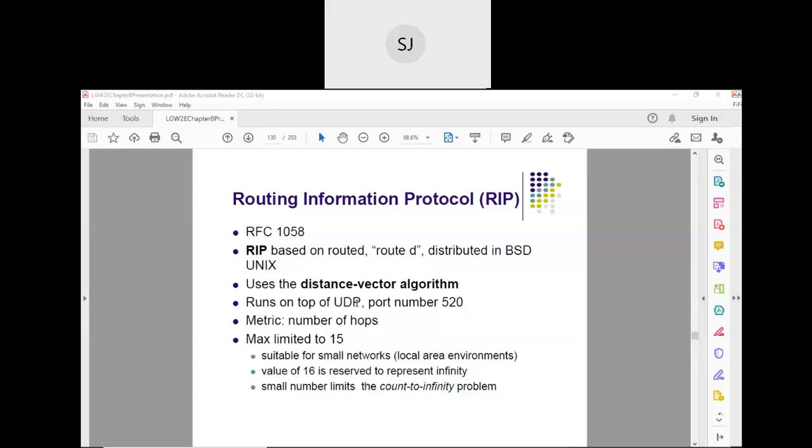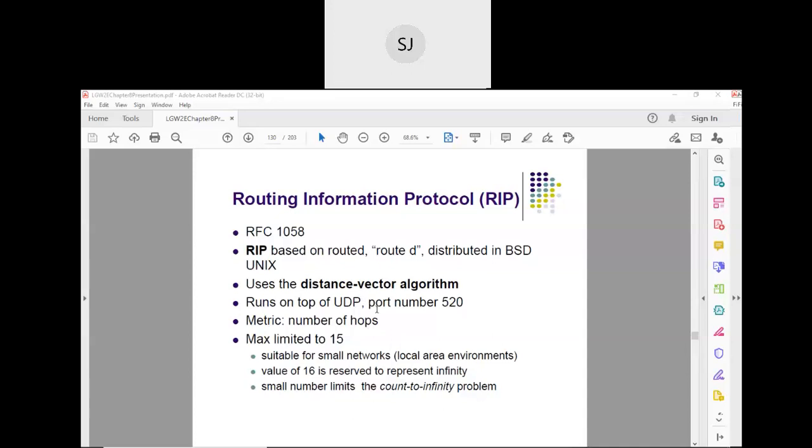That means RIP runs just above the transport layer. So RIP is not part of the Internet Protocol, because it runs on top of UDP, and it has a port number, that is 520. These things you should know. So it can be part of the application layer, or it can run parallel with other applications.